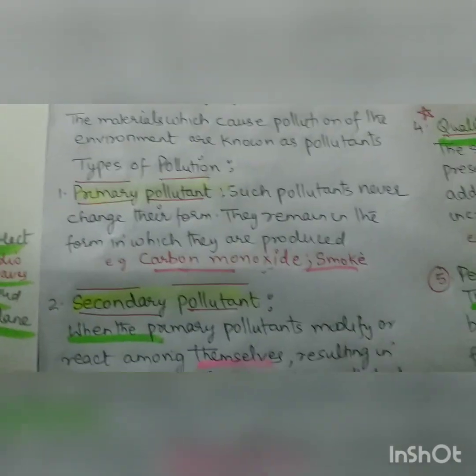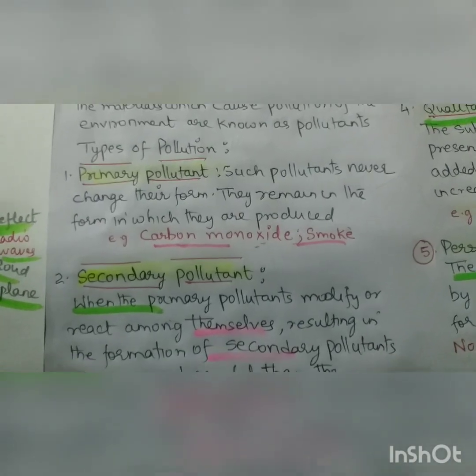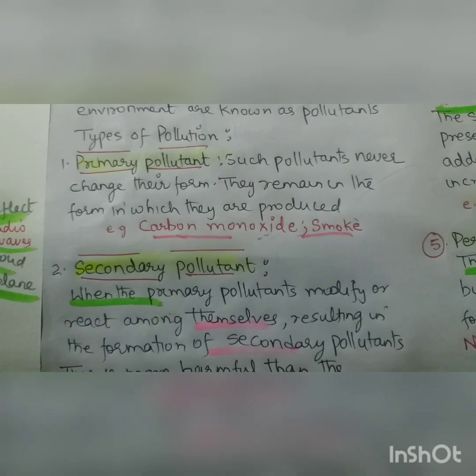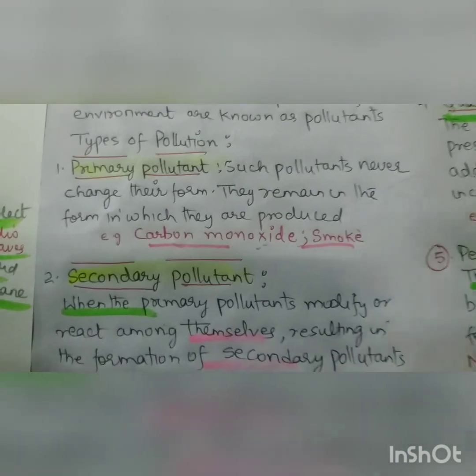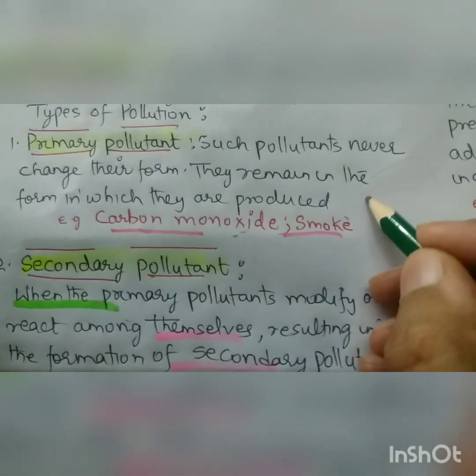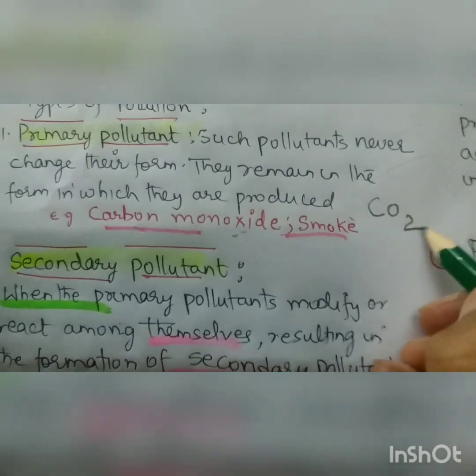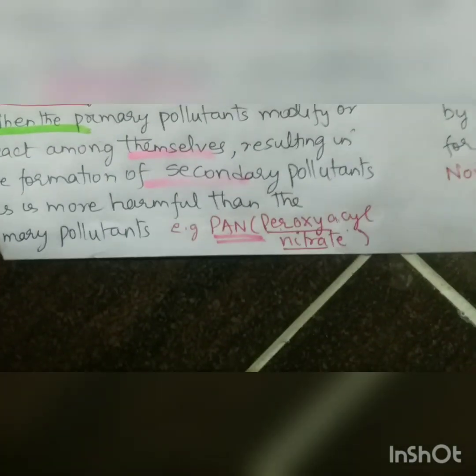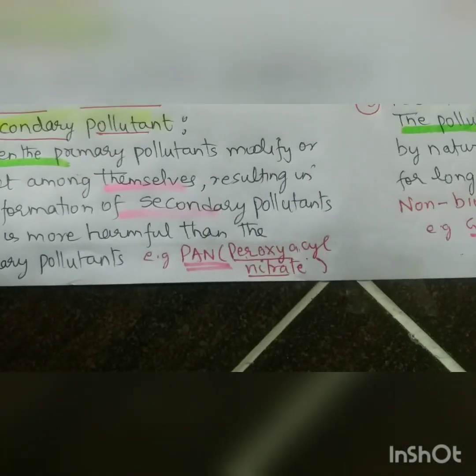The other types are, the first is the primary pollutant. Such pollutants never change their form, they remain in their form. Carbon monoxide I have given, but today I will also add one, that is carbon dioxide, and this carbon dioxide plays an important role. Secondary pollutants are the photochemicals, called PAN, and ozone we did yesterday.